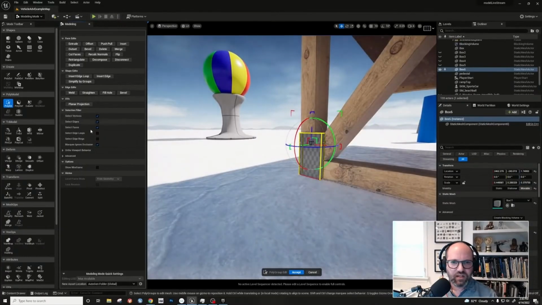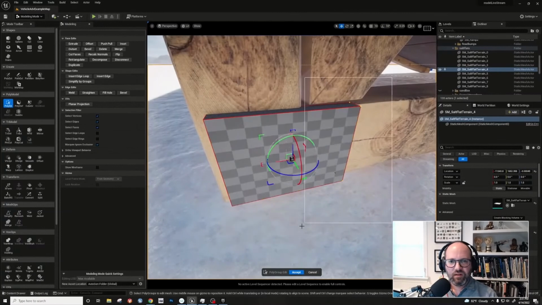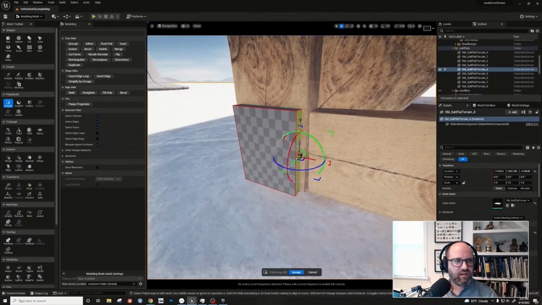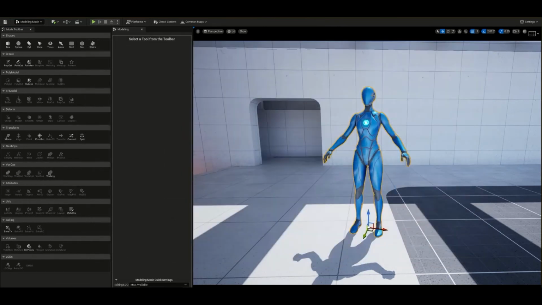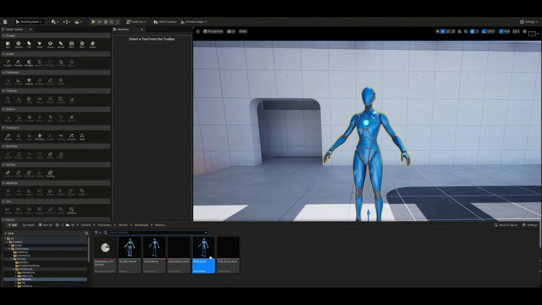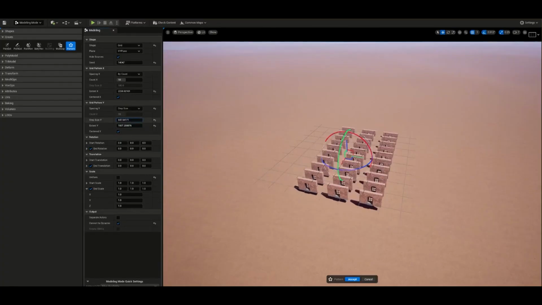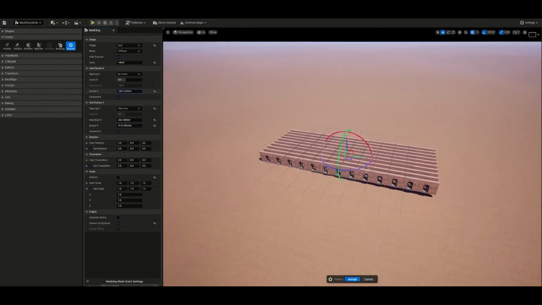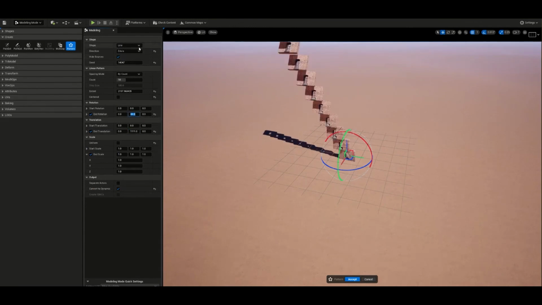And modeling and sculpting tools. If you did not know, Unreal has tools for modeling 3D models, editing 3D models, editing UVs, and scripting tools for procedural generation of meshes with geometry scripting also. In 5.1 we did get a little bit of improvements to this. I'm not going to go into details, but we did get the pattern tool, which allows you to have a pattern of meshes, similar to modifiers, like the Array modifier in Blender if you know Blender.